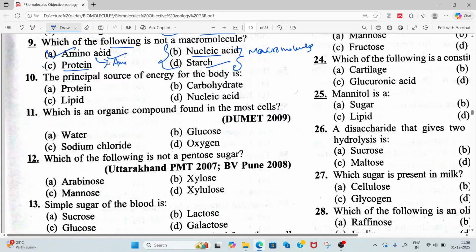So the amino acid is not a macromolecule.